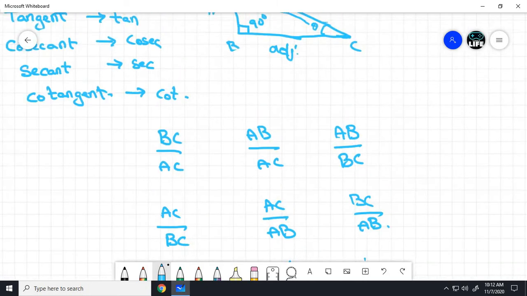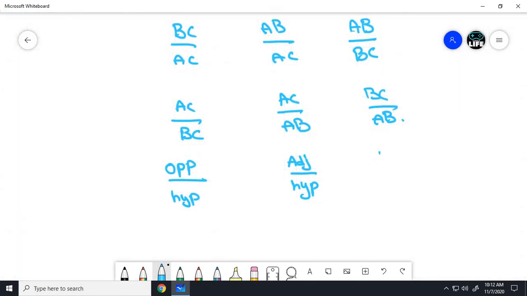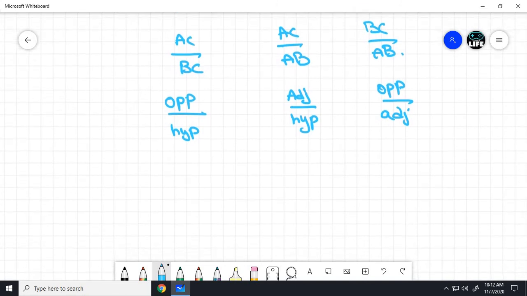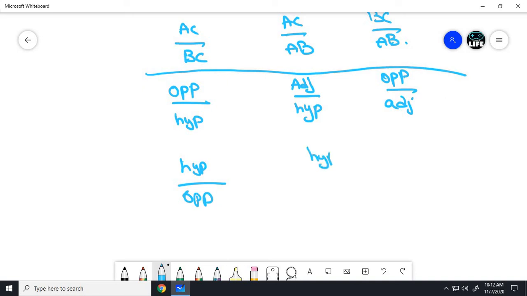AB is the opposite side and BC is the adjacent side, so it is opposite side by adjacent side. Again the reciprocals: hypotenuse by opposite side, hypotenuse by adjacent side, and adjacent side by opposite side.